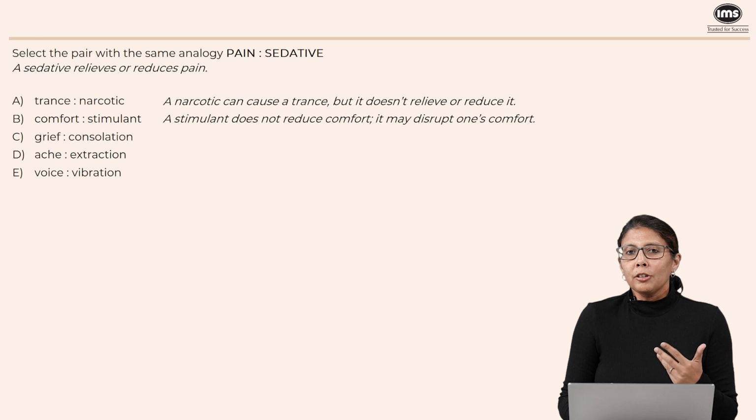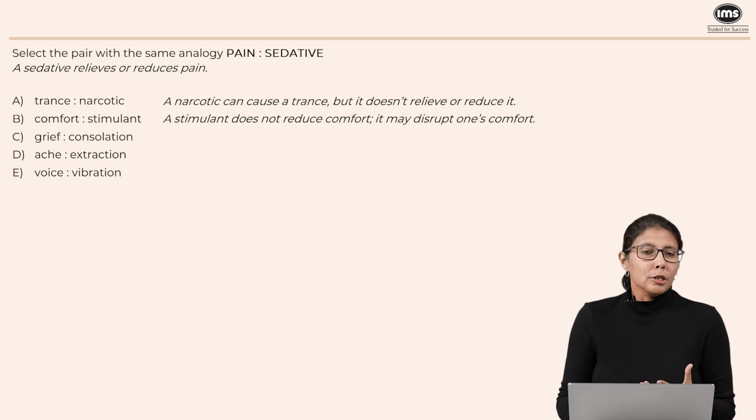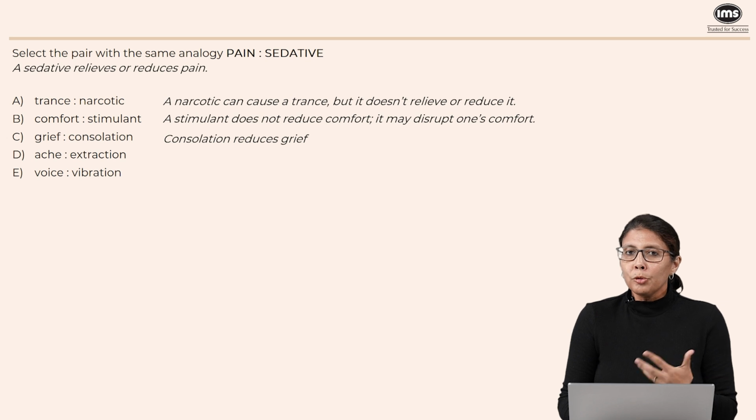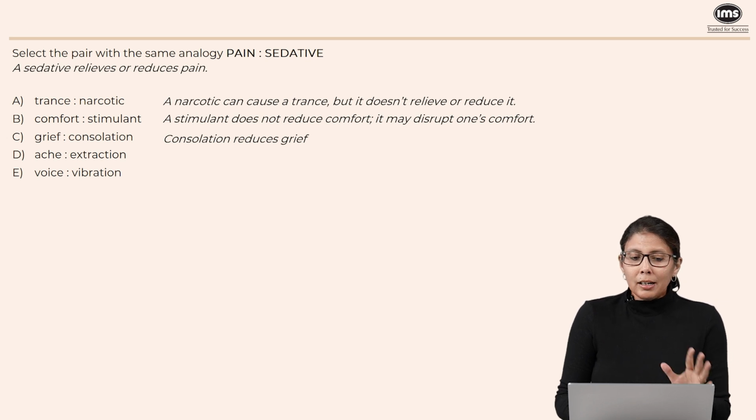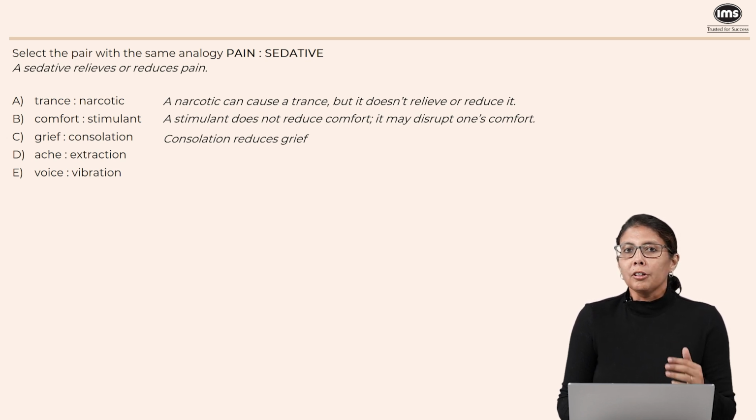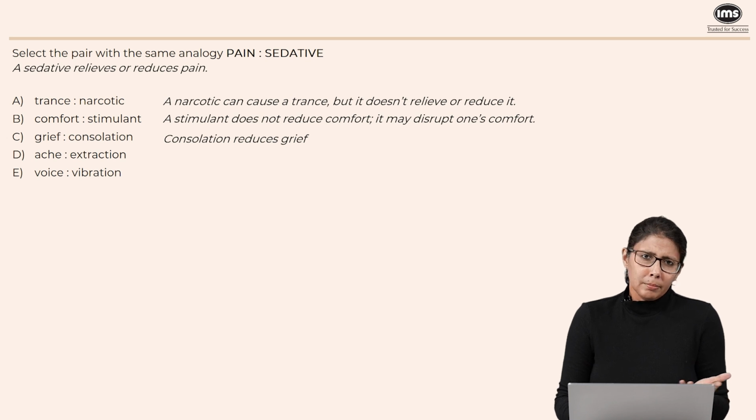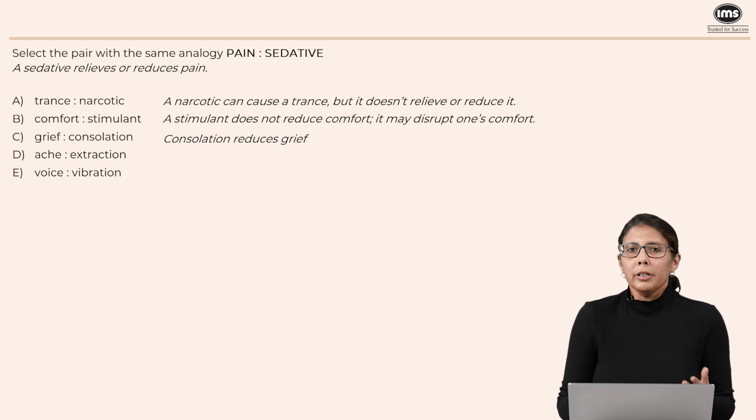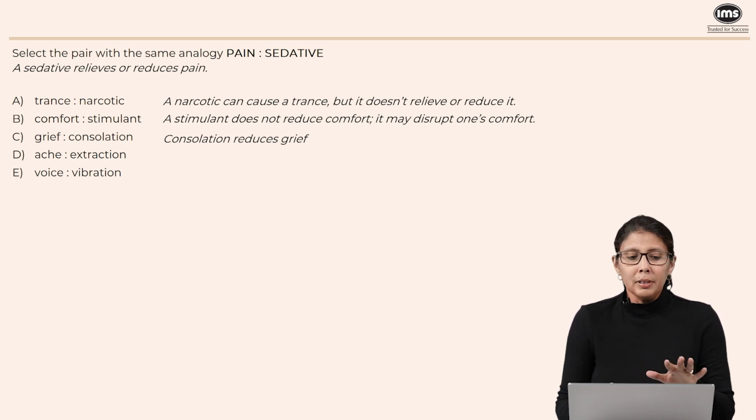C says consolation and grief. Now, when you offer consolation to someone, you offer your sympathy, and sometimes that might reduce the other one's grief. So, in a way, we can say that consolation reduces grief, maybe not all the time, but again, we don't want it to happen all the time. We just are saying that it is possible that consolation can reduce grief, just like a sedative can reduce pain.